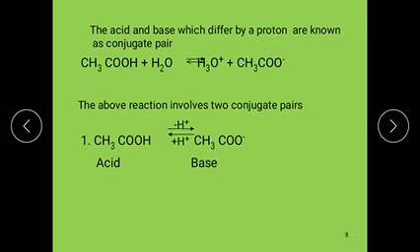Here an acid and base pair differing by one proton is said to be a conjugate acid base pair.